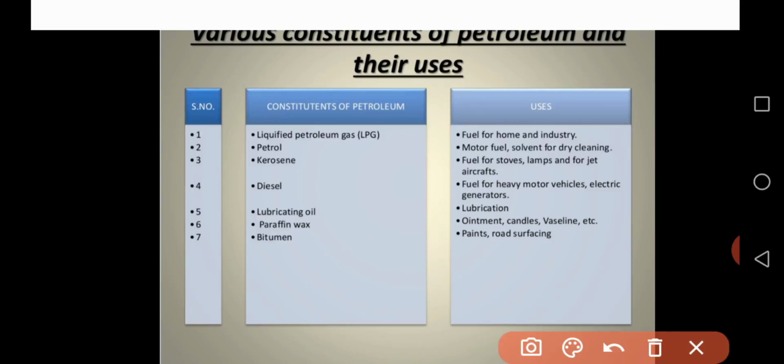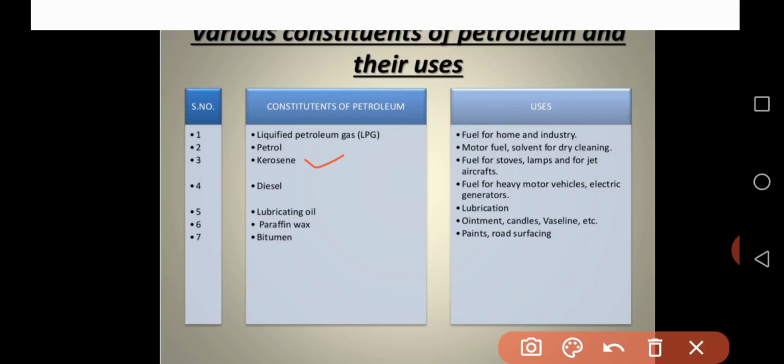Similarly, another very important constituent is kerosene. We use kerosene for many purposes. We use kerosene as a fuel for stoves, lamps, and jet aircraft. In these fields we use kerosene.